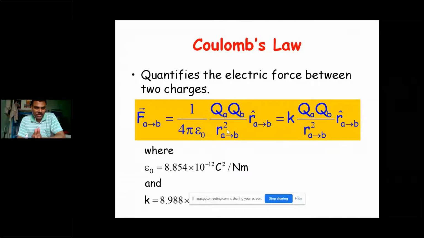So here epsilon naught is the free space permittivity, and that is given by 8.854 into 10 power minus 12 farad per meter. And when you say 1 by 4 pi epsilon naught, that is simply equal to 9 into 10 power 9, or more exactly 8.988 into 10 power 9. Okay.